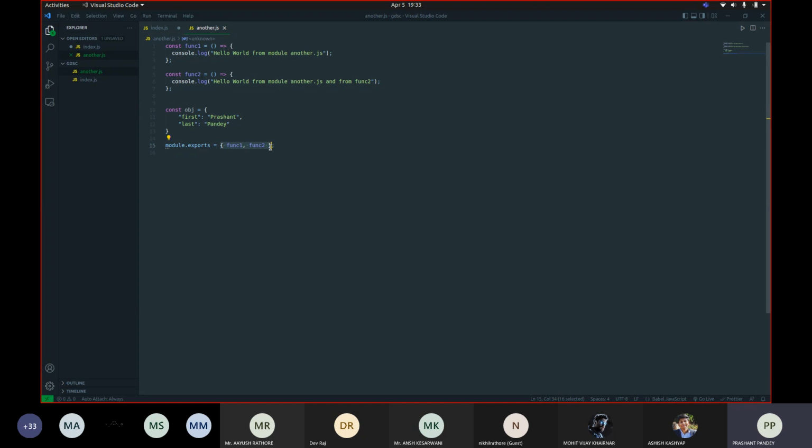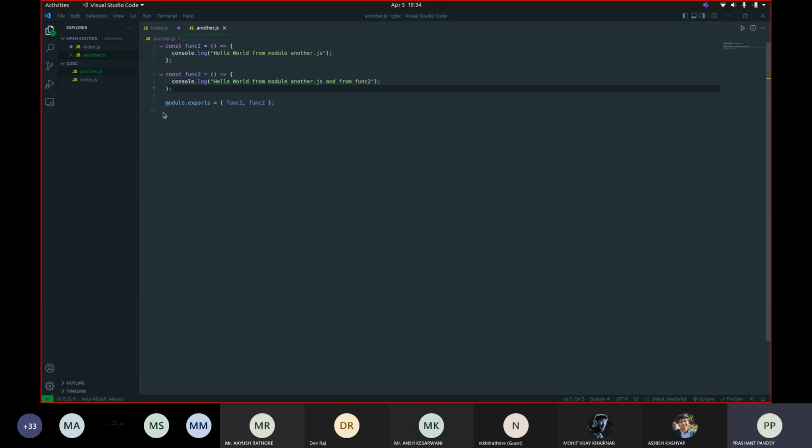We are exporting an object from here, and for example in this const object, if I want to access the first variable, then I have to write dot first. So this is how I can access the first variable in the object. So this is how objects work. It was just a short glimpse about objects.